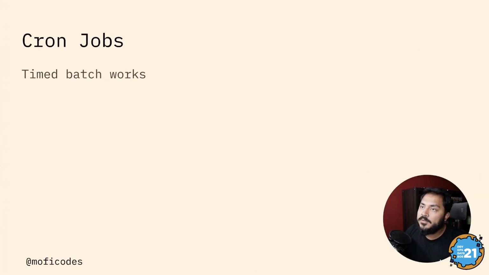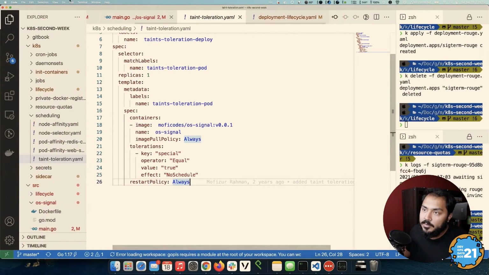On the other side of jobs, you have cron jobs. Cron jobs are similar to jobs, but instead of starting it manually, you can just run it timed, every Thursday or every day at 12 o'clock at night. Just run this cron job. Cron jobs are super familiar to folks that are into Linux administration, and the syntax for cron jobs in Kubernetes is exactly the same as cron jobs you would know from Linux. So let's look at a couple of examples.